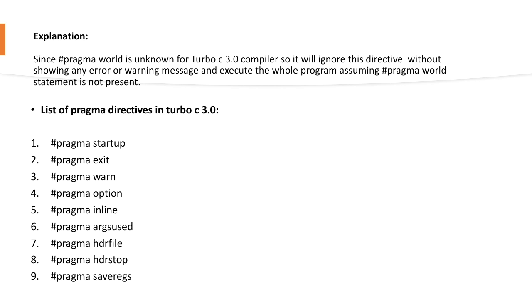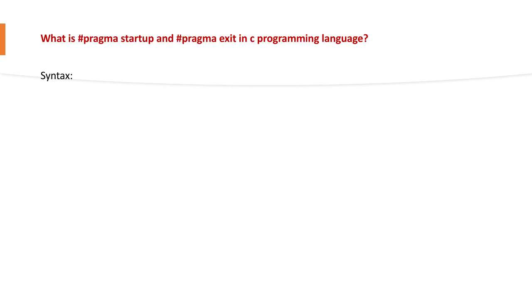So what is hash pragma startup and hash pragma exit? Let's see its syntax. How does it look? Hash pragma startup, and we have a priority for it. Hash pragma exit, and we have a priority, where priority is an optional integral number.